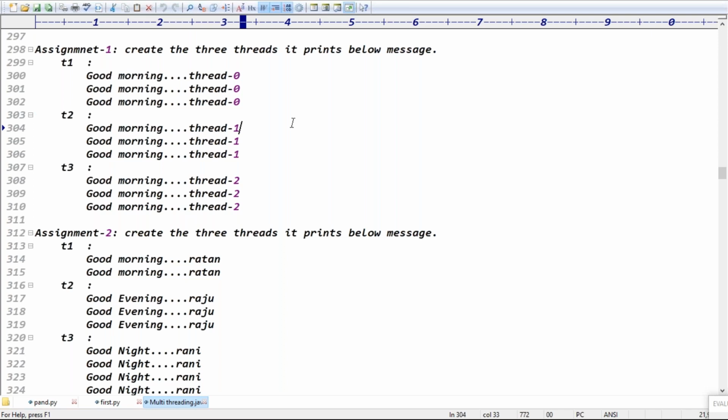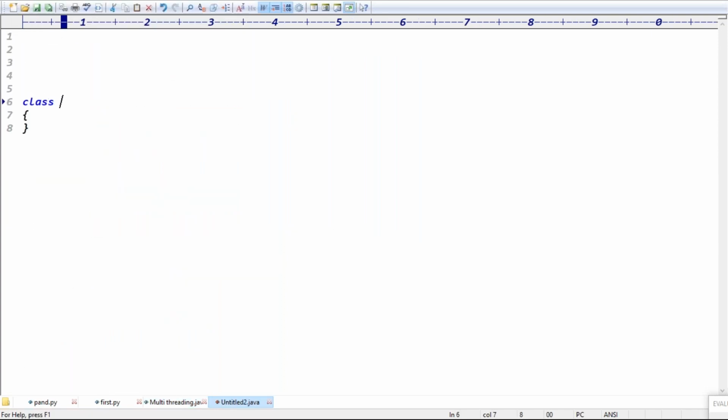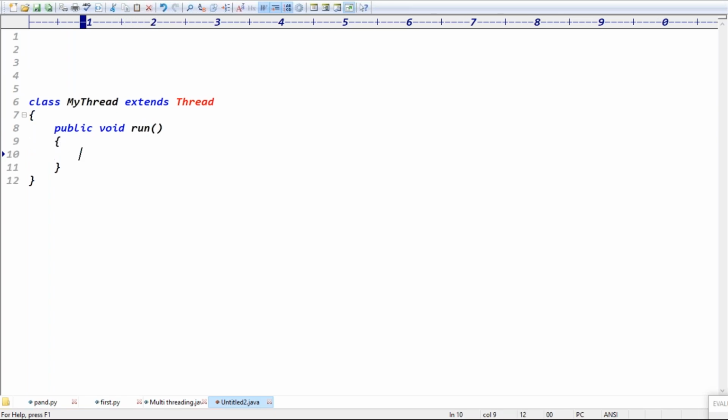Show me the code. Share the code. Okay, so a normal Java class will become a thread class when we extend what? The Thread class, guys. So extend the Thread class and override the run method to write the logic. So public void run method you are taking. Here I want to print the message 3 times, a good morning message, right?